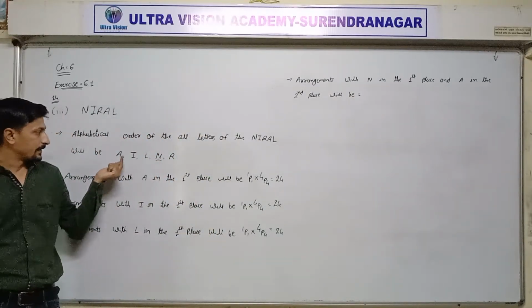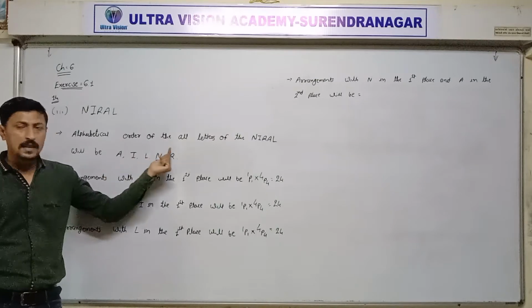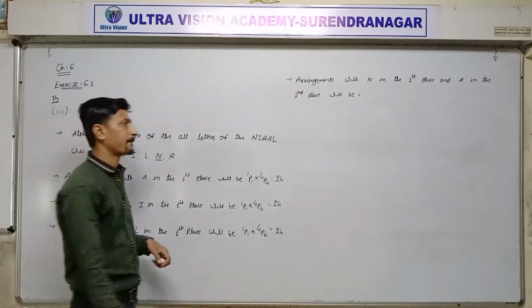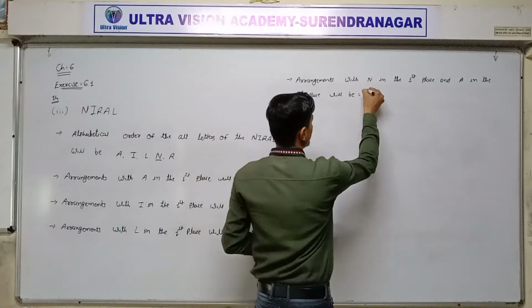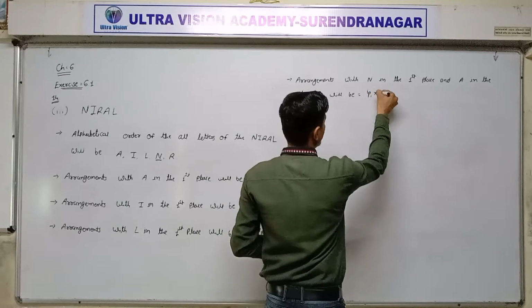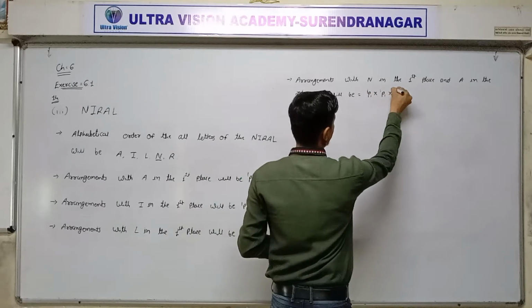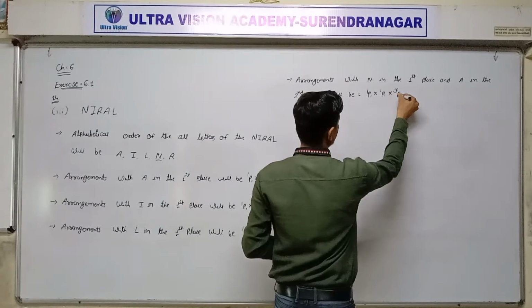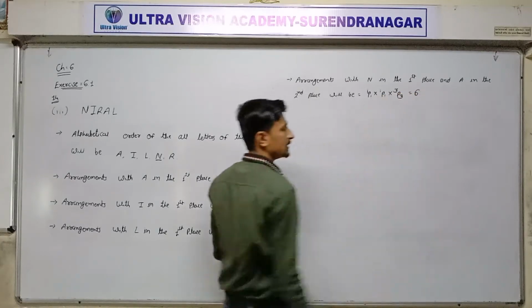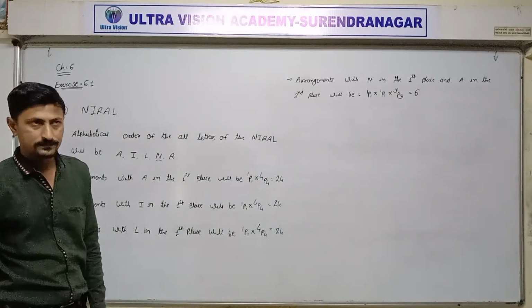So 1P1 into 1P1. Remaining I, L, R, 3 letters, 3P3. 3 factorial means total 6 ways are possible.